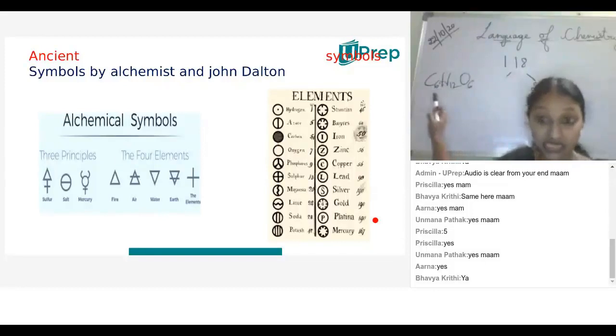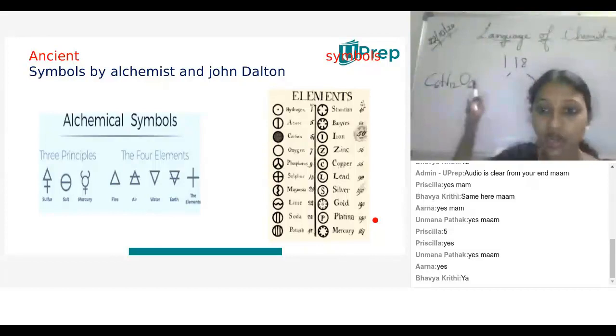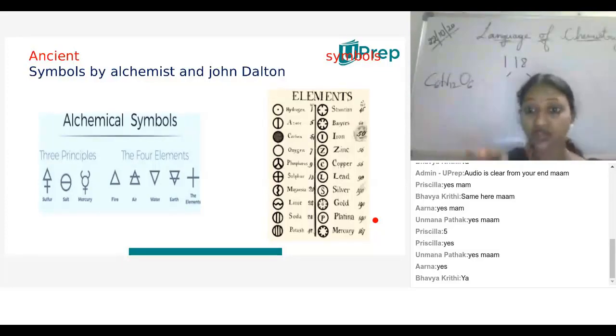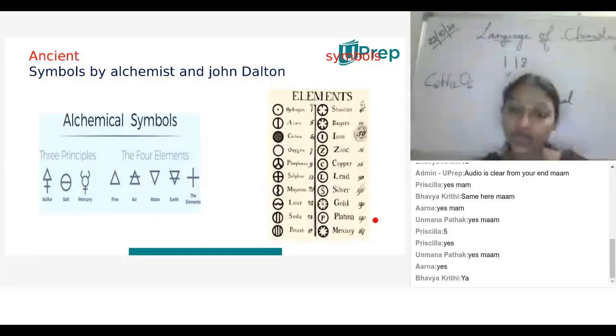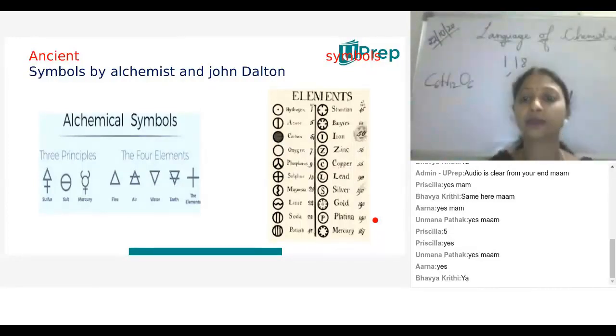That means we need to draw 6 carbon symbols, 12 hydrogen symbols, and 6 oxygen symbols. It takes much time and is very tedious, and remembering it is very difficult. So in that sense, John Dalton also failed to give a workable system of symbols.